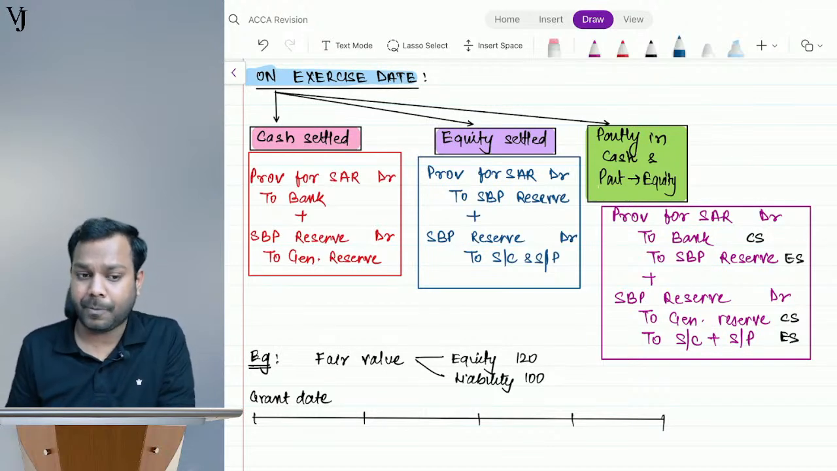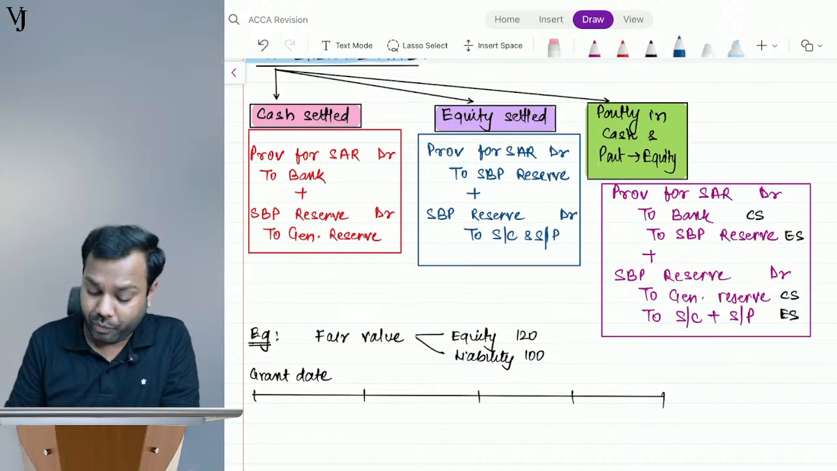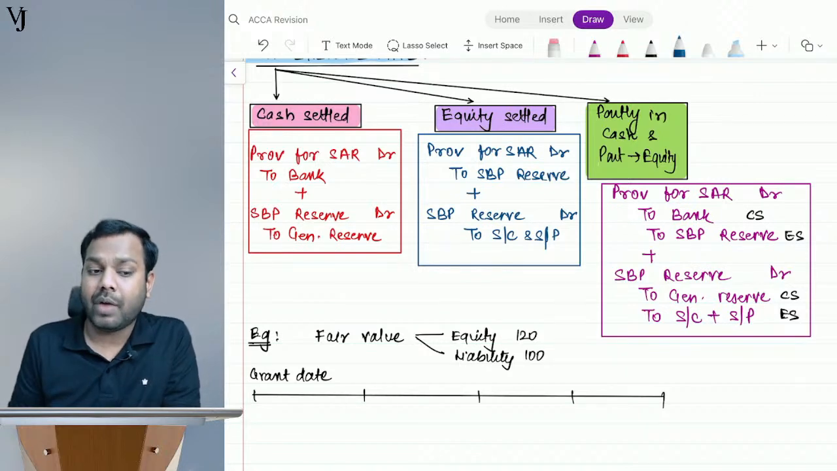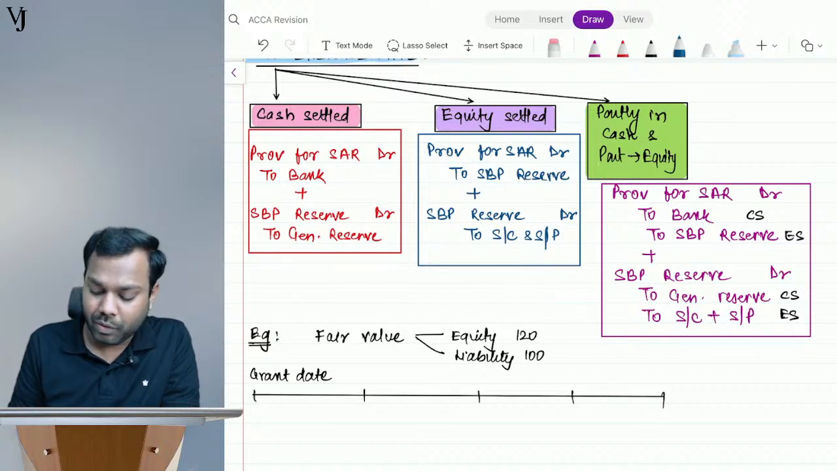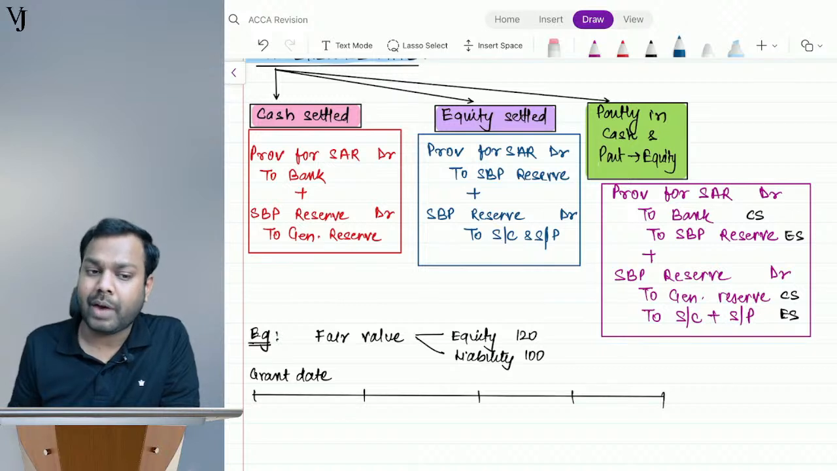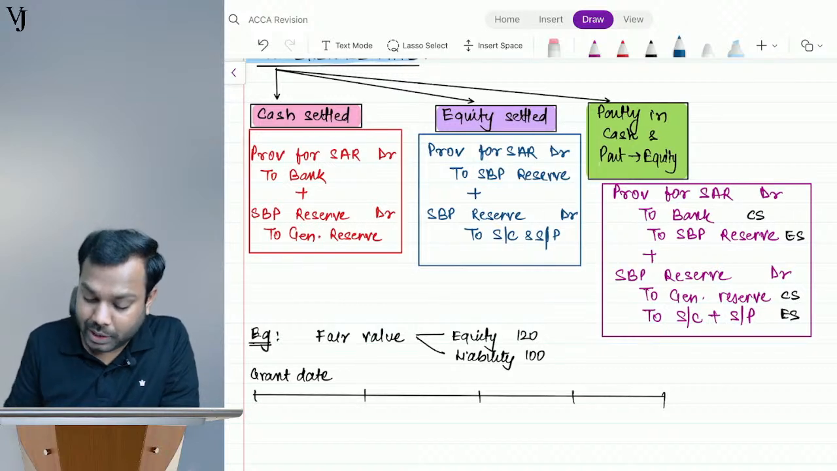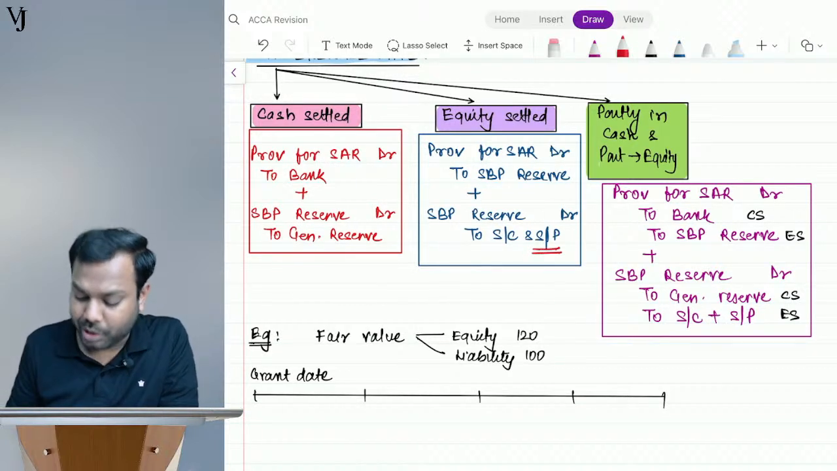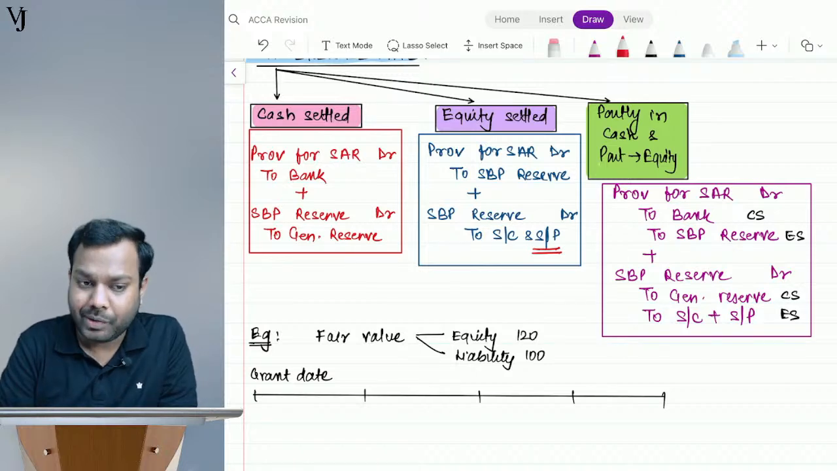Now suppose all the option holders want to go for equity. Then what will I do? First, whatever is the value of liability, I will transfer this to SBP reserve. From the SBP reserve I will issue shares, and the differential will be transferred to securities premium. I hope it is clear to everyone.